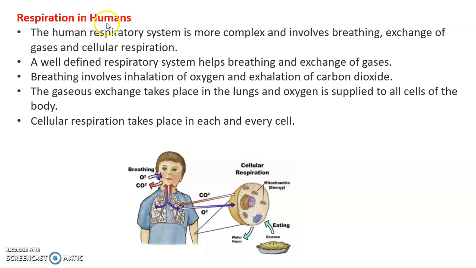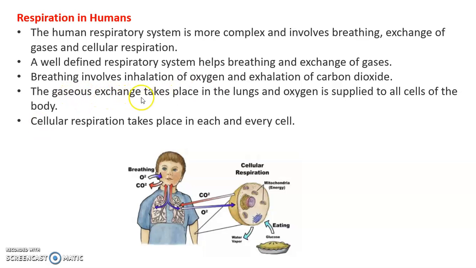So how does respiration take place in humans? The human respiratory system is more complex and involves breathing, exchange of gases, and cellular respiration. For this purpose, a well-defined respiratory system helps breathing and exchange of gases. Breathing involves inhalation of oxygen. Inhalation means that we are taking oxygen from outside to the inside of our body, and exhalation of carbon dioxide. Exhalation means we are breathing out the carbon dioxide.